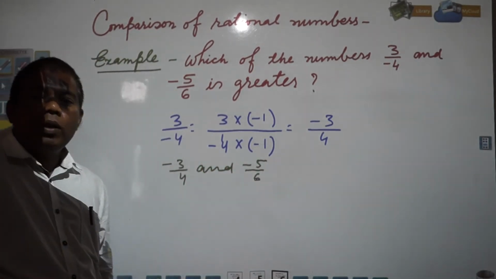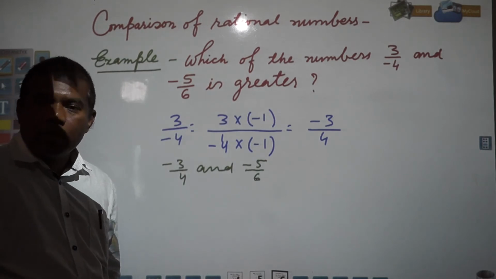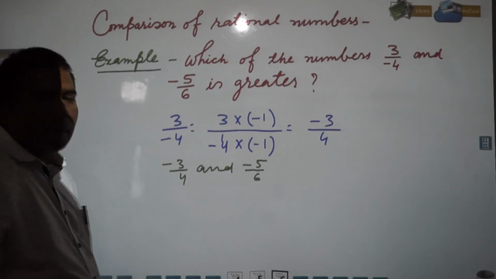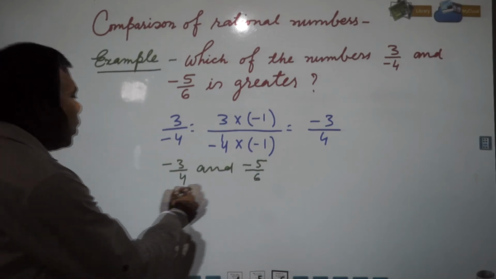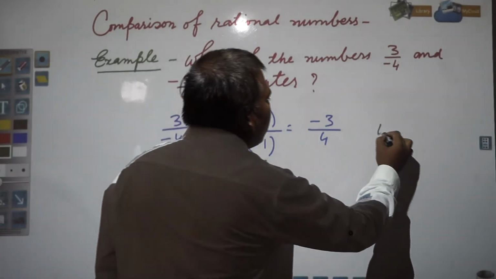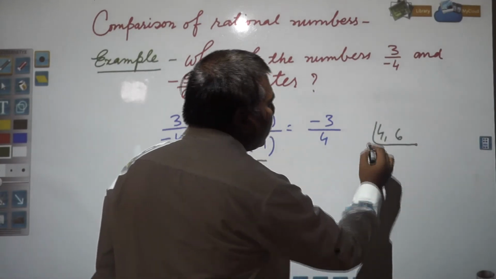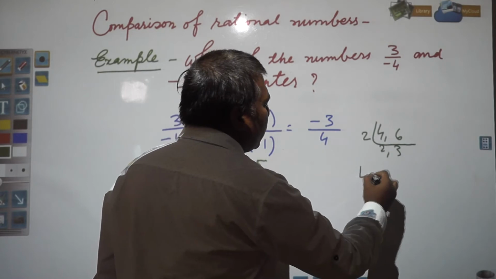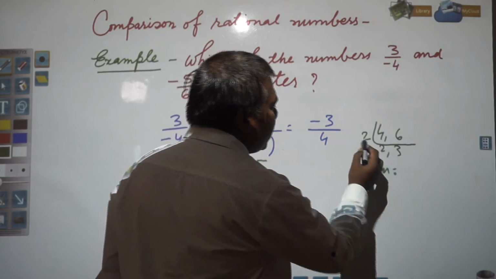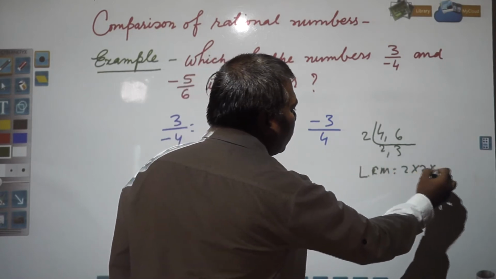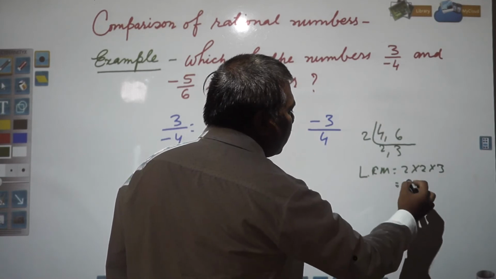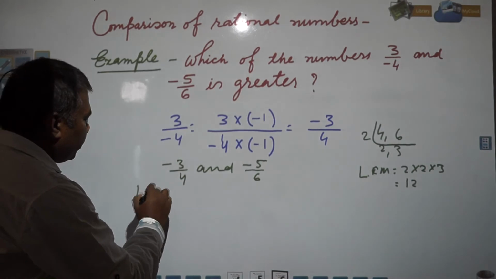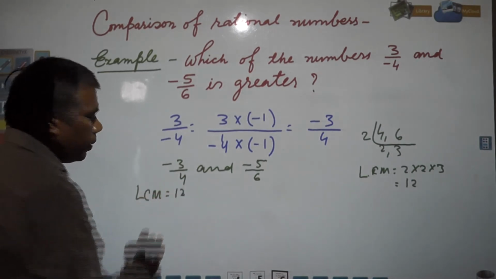Now how will we know which number is greater or which one is smaller? What is needed to be done? You find out the LCM of the denominators, right? So you know how to find out LCM. 4 and 6 you have. Find out LCM. 2 2 is 4, 2 3 is 6. So your LCM is 2 into 2 into 3 and that is equal to 12. So your LCM you got is 12.